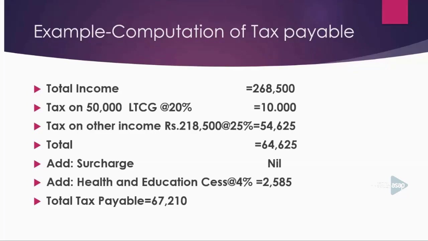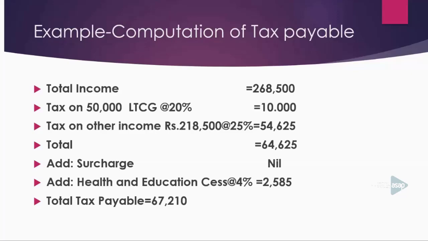Then you have to compute tax on other income. Total income is 2,68,500 and long-term capital gain is only 50,000. That means the other income will be 2,18,500. Then you compute the income tax at the rate of 25%. Please note, the income tax rate applicable to a joint stock company is 25%. There is no slab for joint stock companies. If your assessee is an individual, there is a slab.